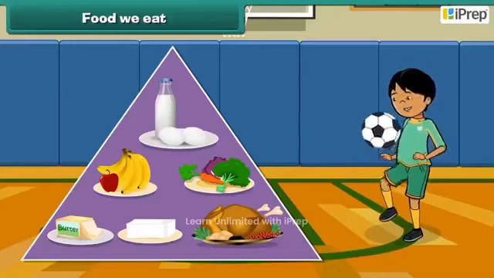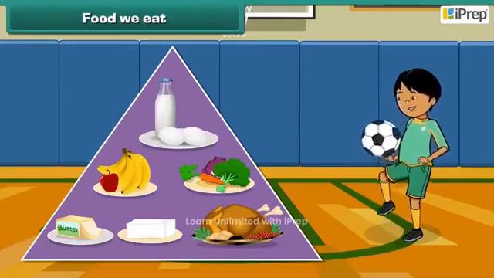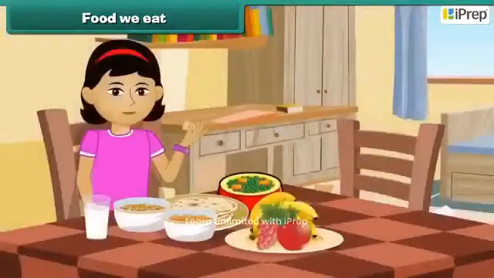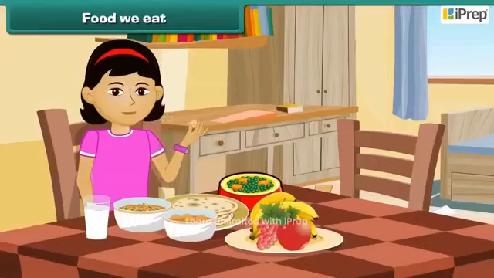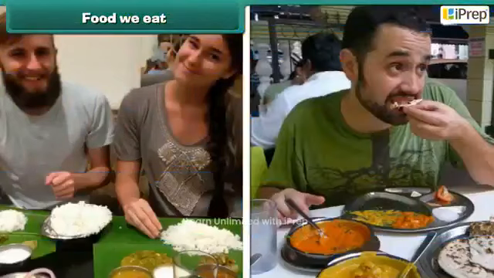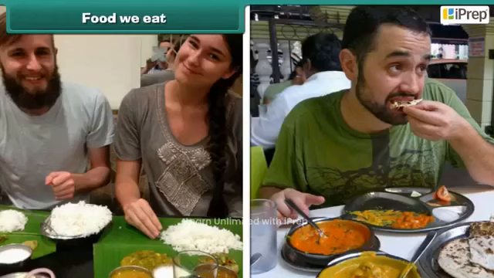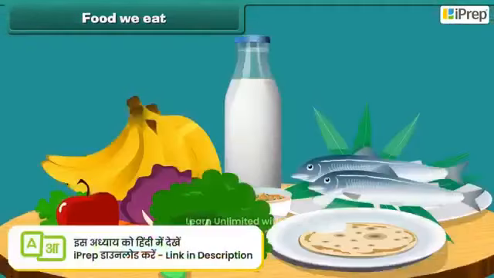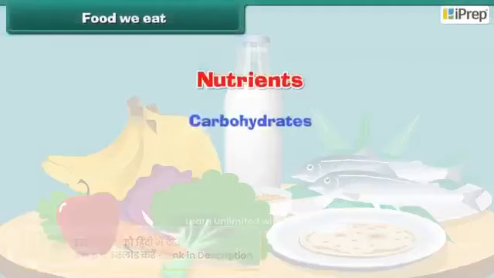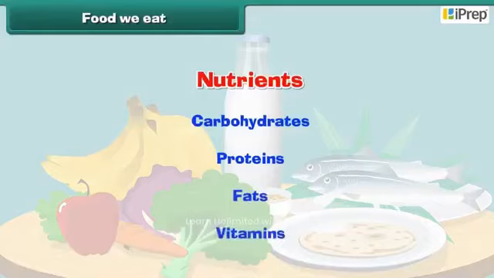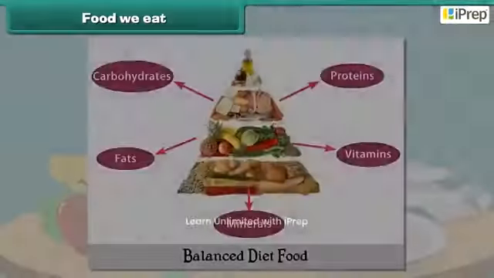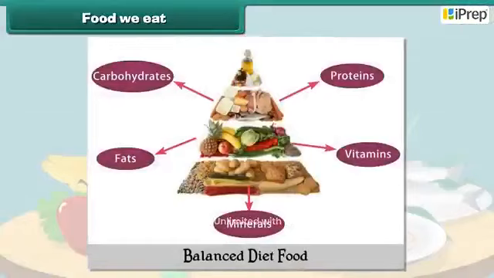Food we eat. Food gives us energy to work and play. It tastes good and makes us feel better when we are hungry. The food we eat differs according to the place and climate we live in. The food we eat contains carbohydrates, proteins, fats, vitamins, and other nutrients. We should eat a balanced diet that contains all nutrients in the right proportion.